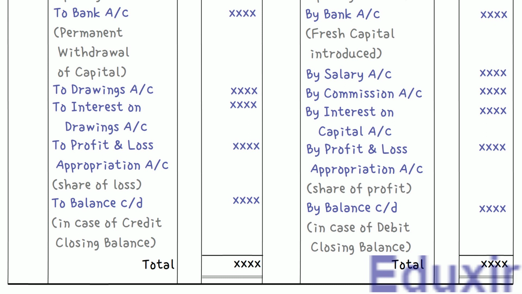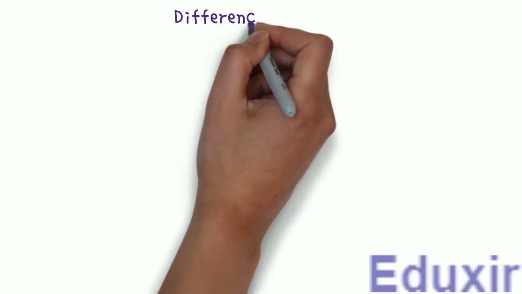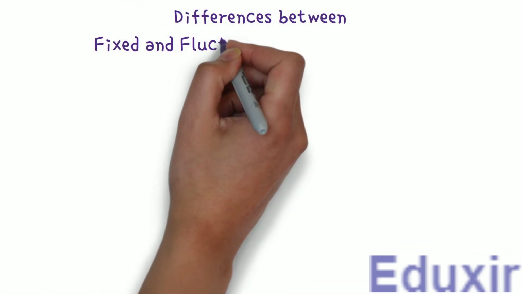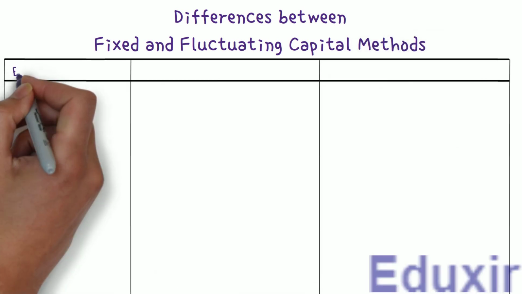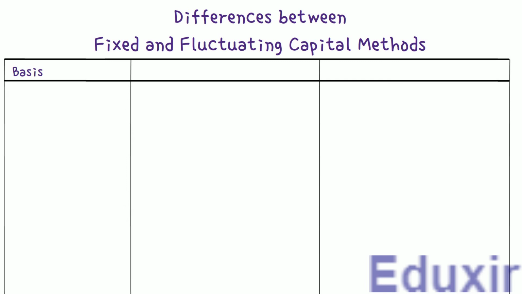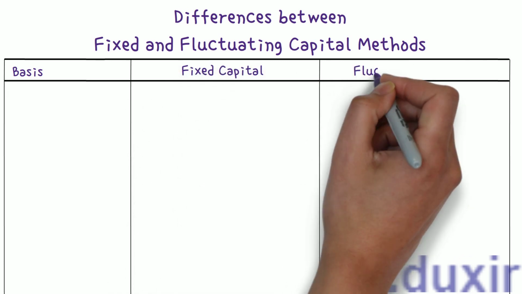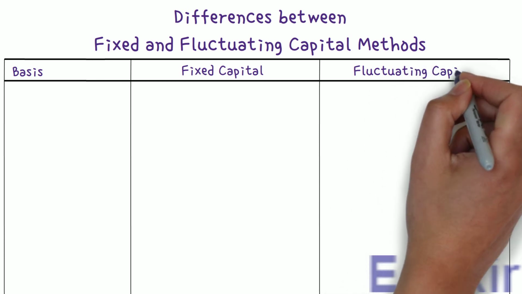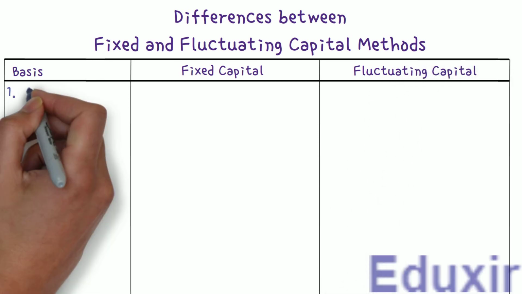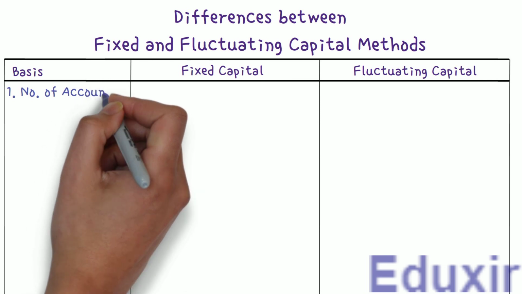Now, after discussing the fixed and fluctuating capital accounts, let us now understand the differences between the fixed and fluctuating capital methods. Let us have the headers for the basis of distinction: fixed capital heading and fluctuating capital heading. Now, when it comes to the number of accounts, it is straightforward, right?